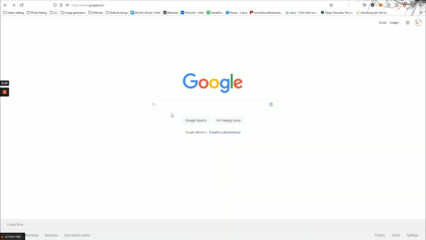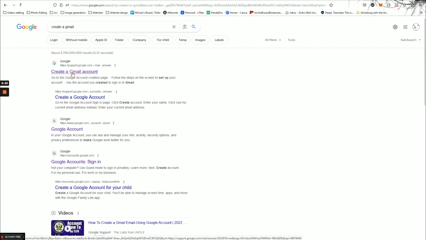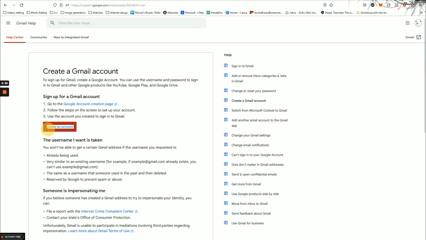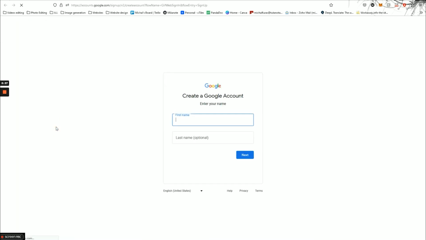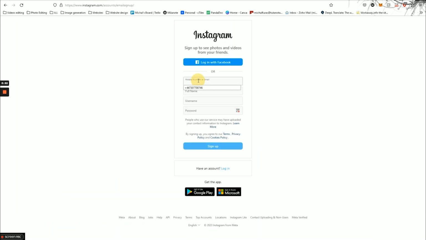If you don't have an additional email, don't worry. You can go to Google and search for Create Gmail. Scroll down and click on How to create a Gmail account. Then click on the red button that says Create an account. Wait for the page to load and you will be prompted to provide the necessary information to create a new email address. It is a simple process to complete. Once you have created your new email, go to Instagram and enter it in the designated field.